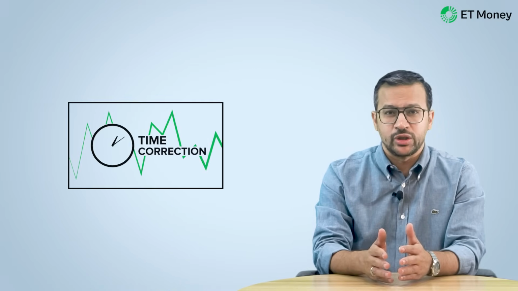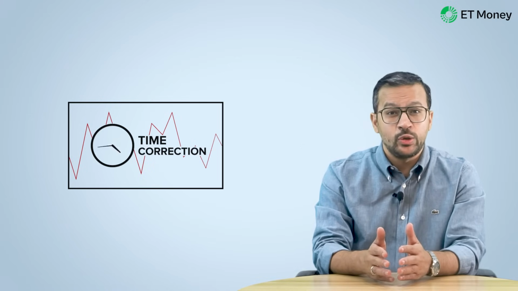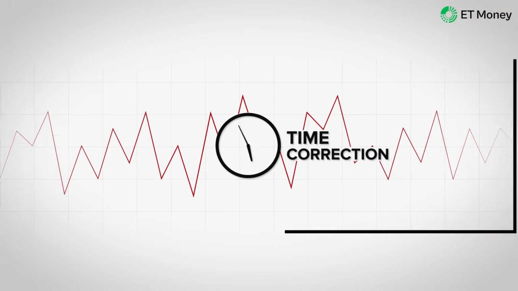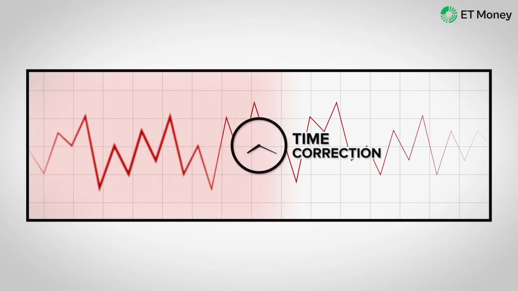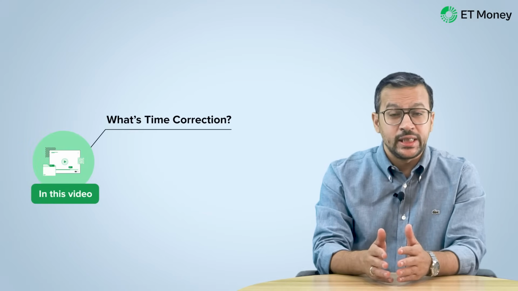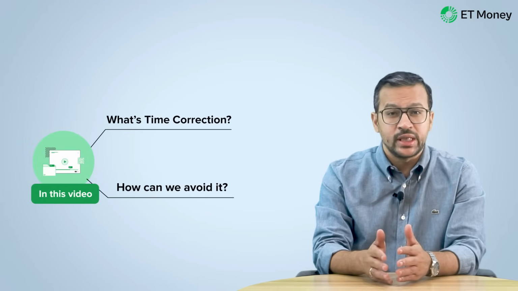What we discussed just now is a phenomenon called time correction. Now, time correction is a silent killer that can significantly affect your returns, and the funny part is that you may not even realize it. You don't realize it because on a day-to-day basis you experience the usual volatility. It's only over a period of time that time correction shows its impact. In today's video, we will discuss this phenomenon in detail and try to answer how it can be avoided.